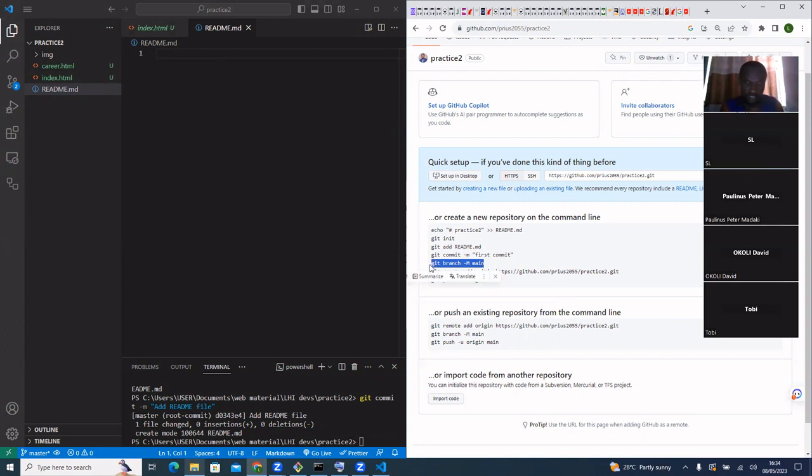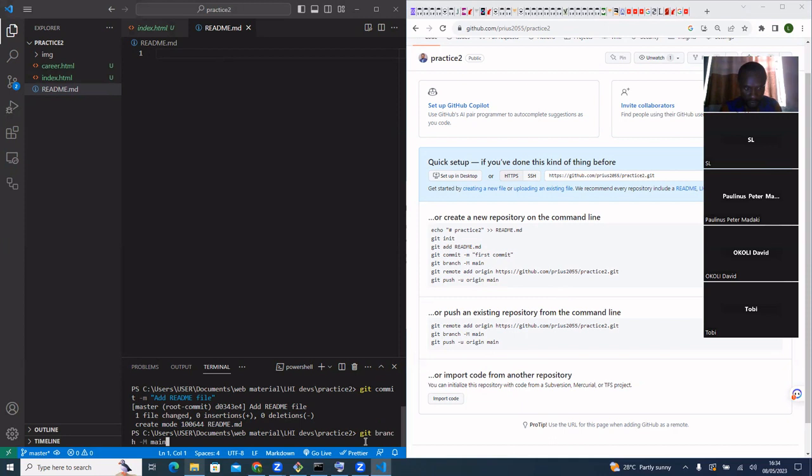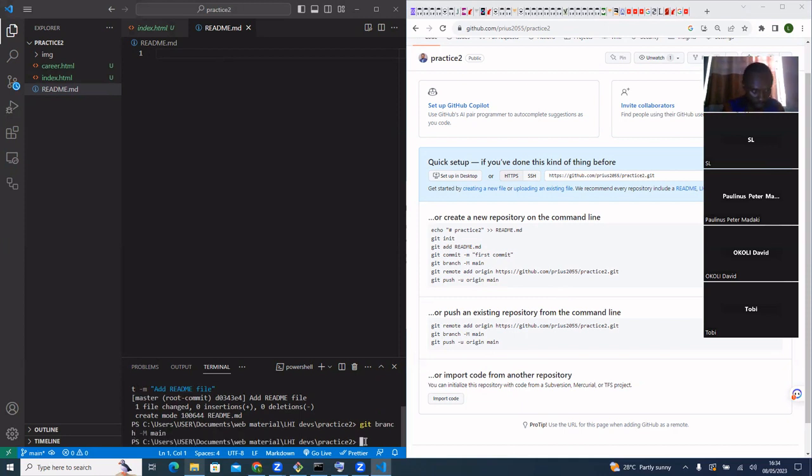You can see when I did git branch -m main, what I'm saying is that I need to create a branch for me called main. It has created a branch called main. You can see when I did git branch, this place was called master before. It has changed to main.